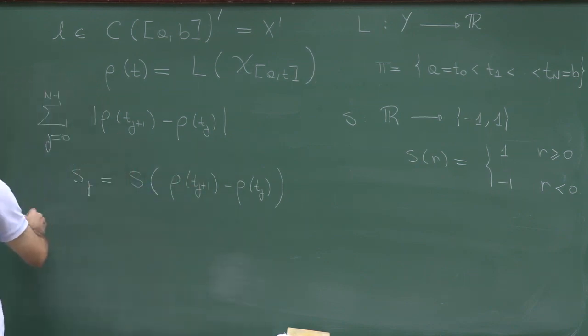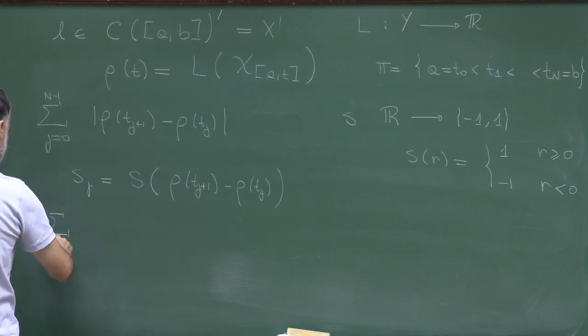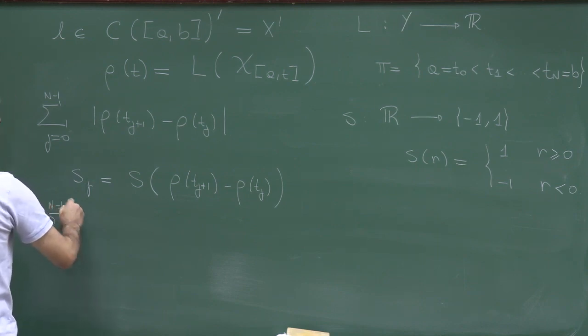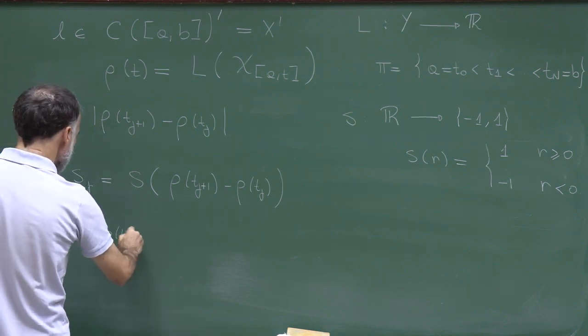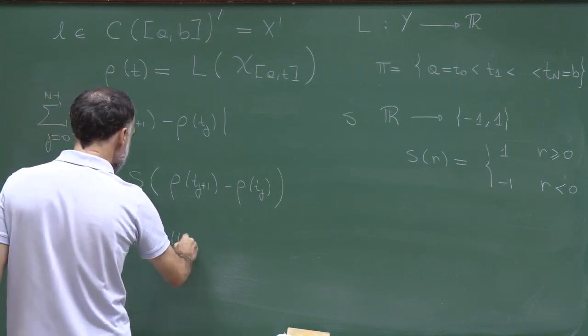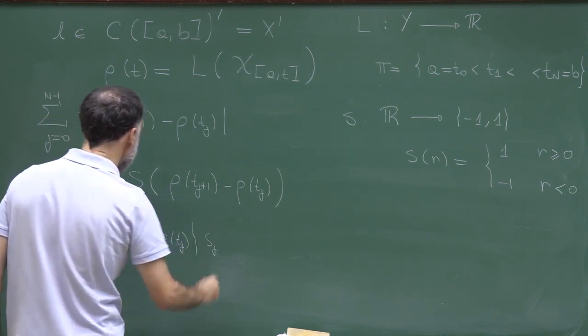So with this definition, I can rewrite this sum as the sum of (rho(t_{j+1}) minus rho(t_j)) times s_j, right?